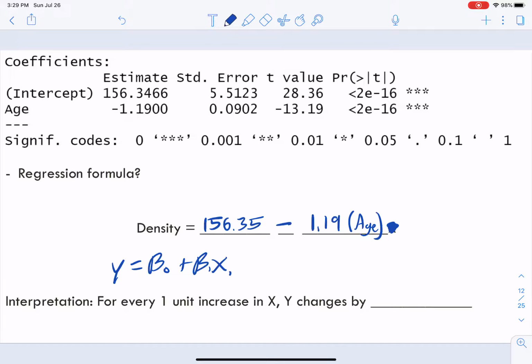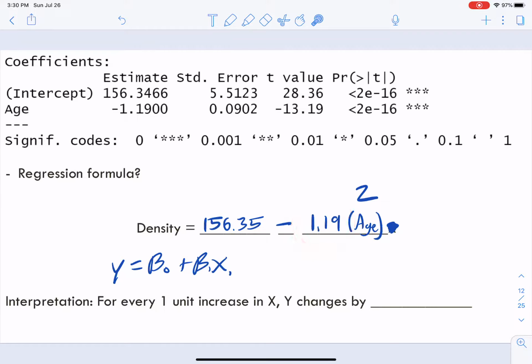So what do I do? We have our slope here. What do we do with that? Well, for every 1 unit increase, if we were to plug in 1 here and work this math out, so 156.35 minus 1.19, because 1 times 1.19 is just this, then our density is going to be whatever it is. And if we plug in 2 here, somebody who's 2 years old, I'm breaking some rules here, well then this whole part doesn't change at all. We're not plugging anything into this part of the equation. We're only plugging something into this side.